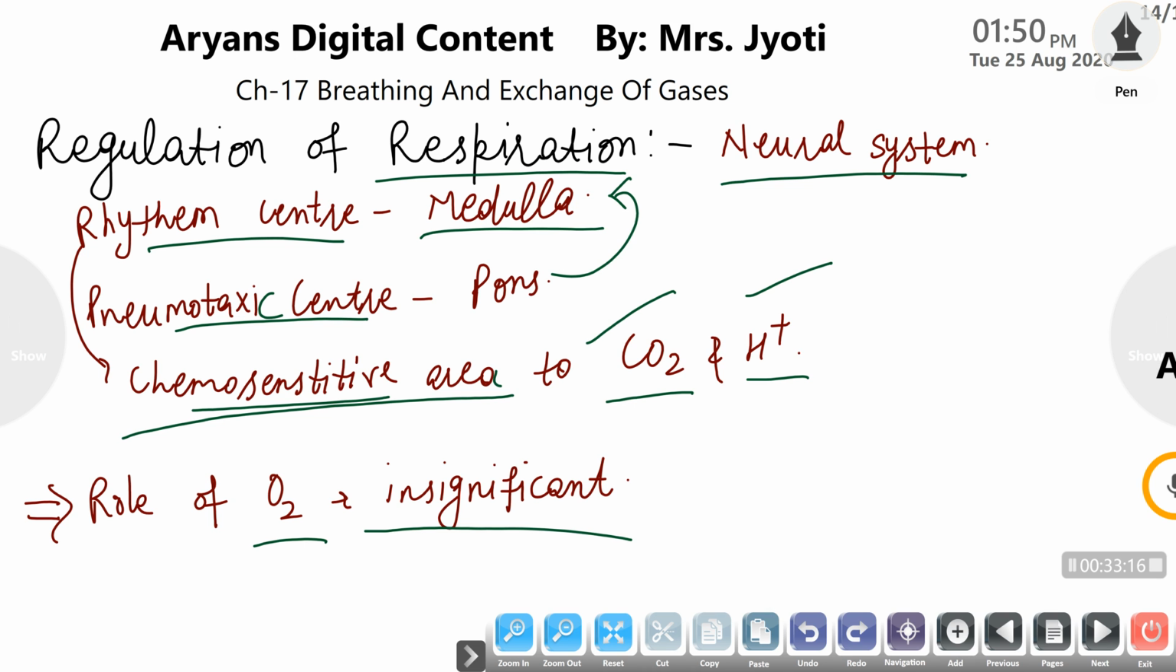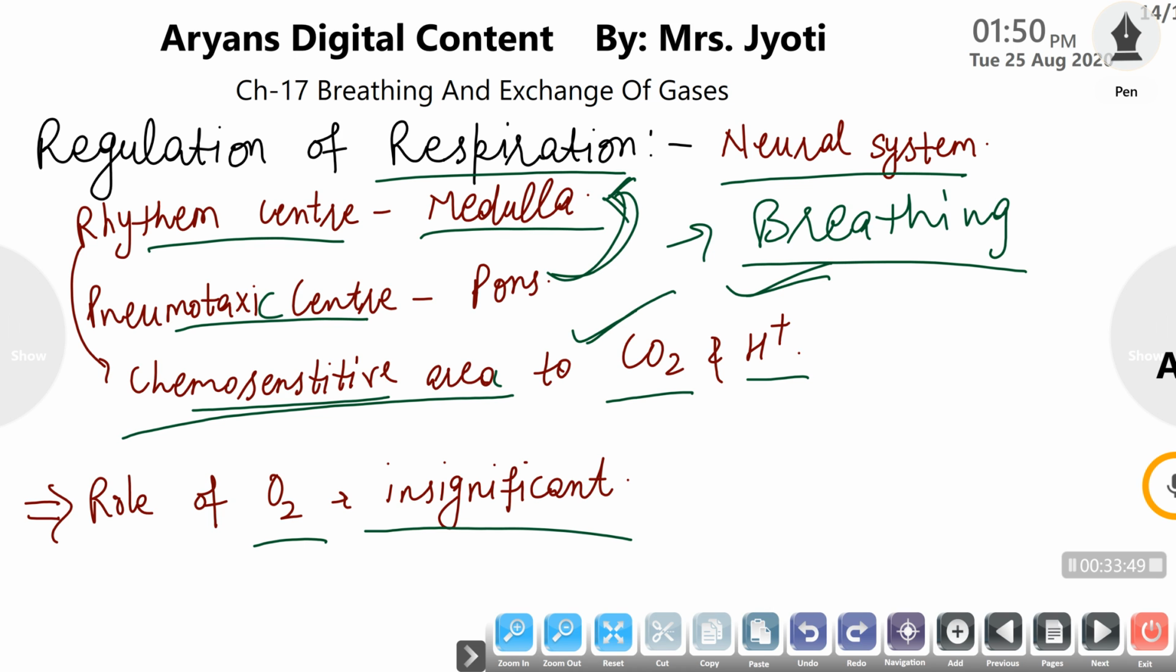So the rhythmic center and the pneumotaxic center collectively regulate the respiratory rate or the mechanism of respiration. As the concentration of carbon dioxide and hydrogen ions increases, the pons and chemosensitive area receive that signal and transport it to the medulla, and the medulla regulates our breathing rate. So by increasing or decreasing the breathing rate, the medulla controls our rate of respiration.